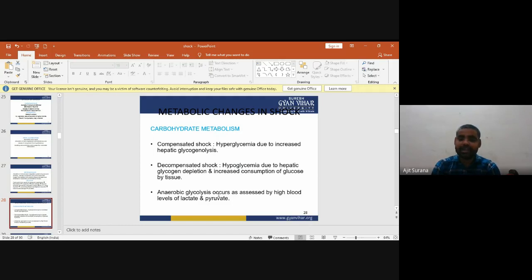The third is anaerobic glycolysis, which occurs as shown by high blood levels of lactate and pyruvate.